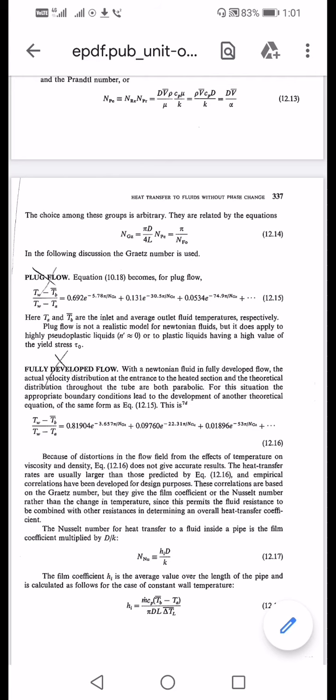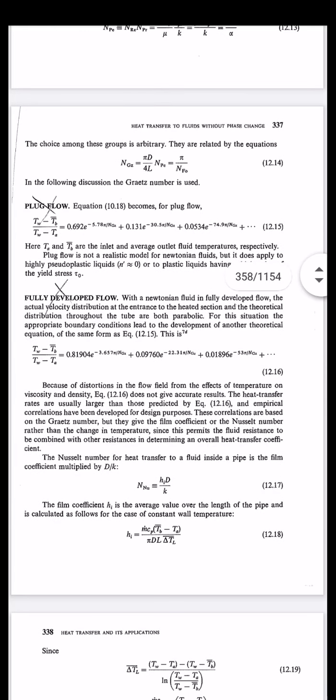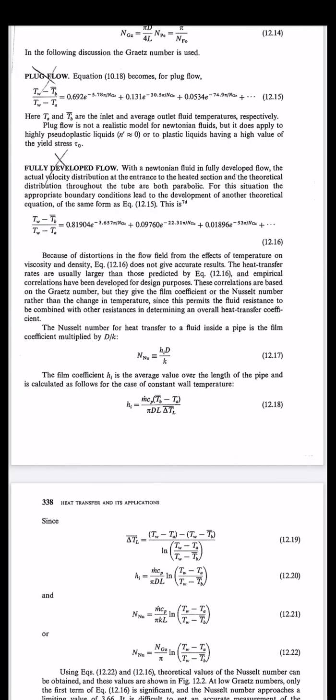As per the stress concern, we have already gone through a lot of equations in fluid mechanics. The last part is fully developed flow, where the profile is parabolic in the case of a pipe or circular conduit, and we may have similar kinds of equations that we discussed previously. Equation 12.16 gives the correlation for the temperature variations along with the Graetz number and the constants by using the Fourier series. Here I would repeat once again, the Nusselt number plays a very important role.